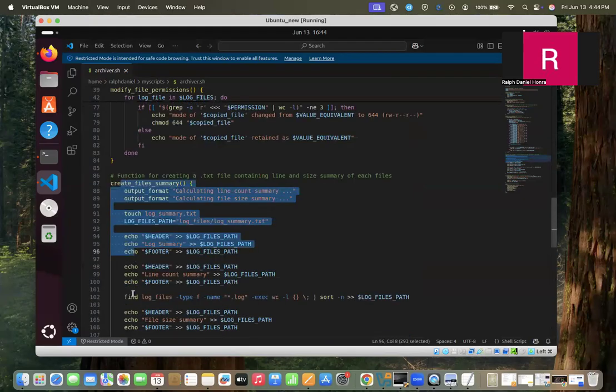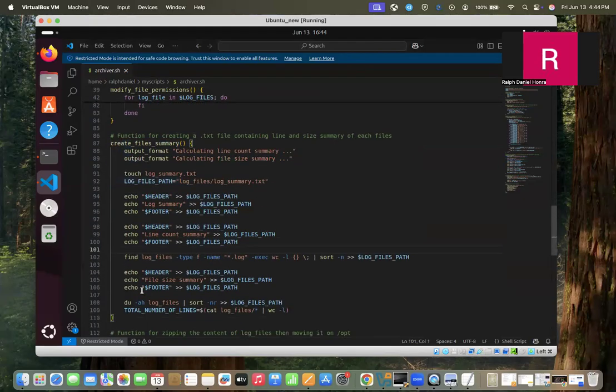And then after that is the file summary. The purpose of this function is to create the log summary: the lines per file inside the log files directory, as well as the file size of each of the files. This is the purpose of this function.